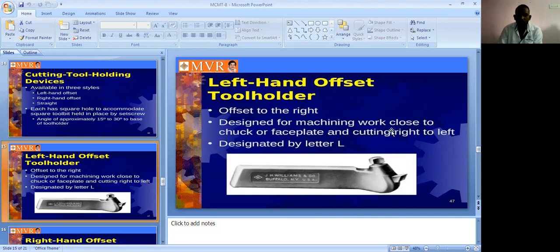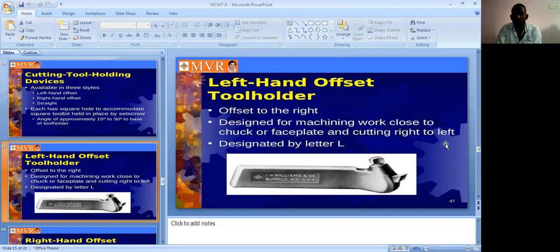It is designed for machining work close to the chuck or face plate, and cutting from right to left. It is designated by the letter L1. It is designed for machining work close to the chuck. Why is this kind of offset tool holder designed? For machining work close to the chuck or face plate and cutting right to left.